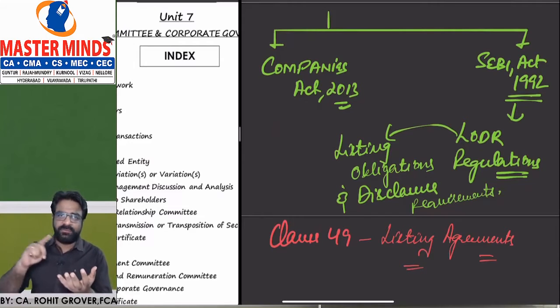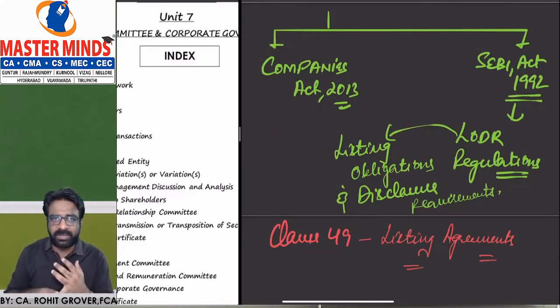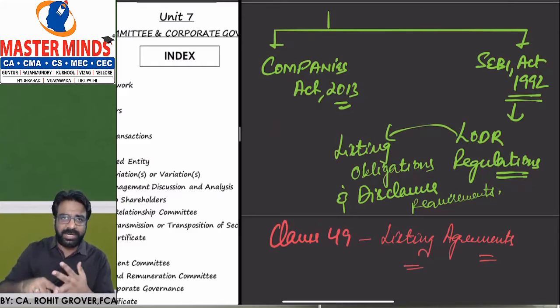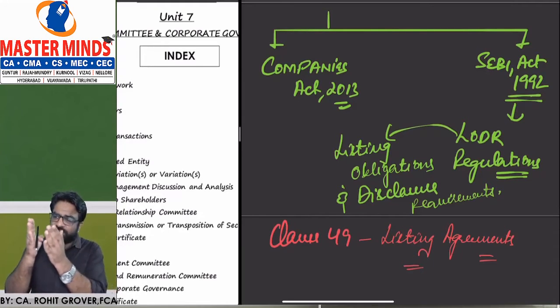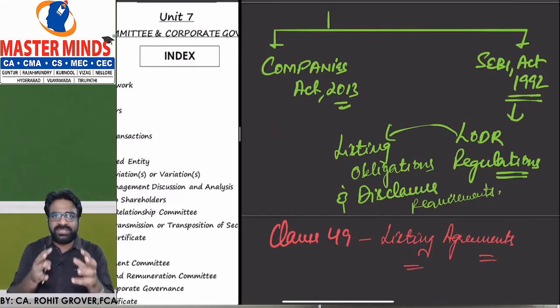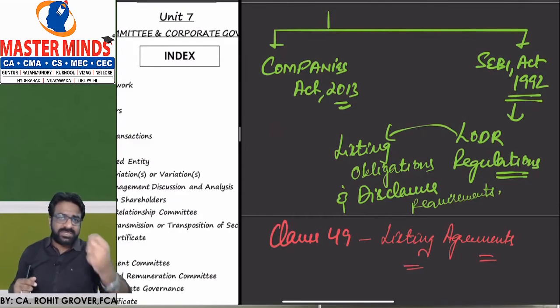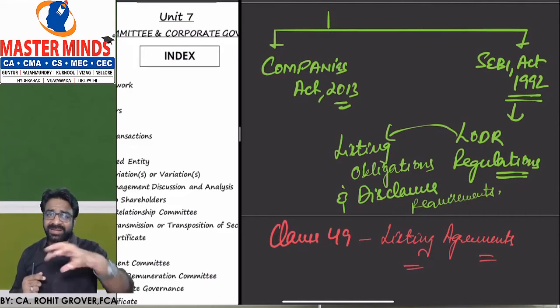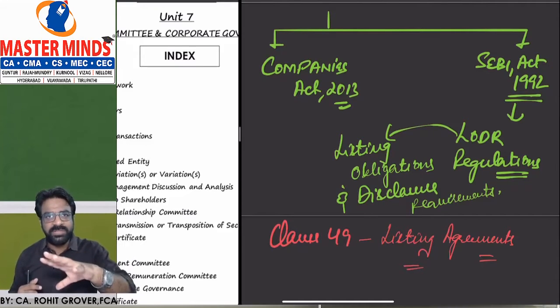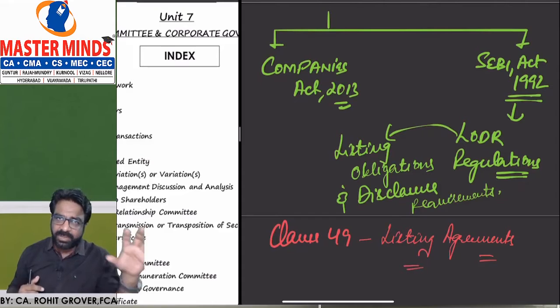It means your board of directors should have that many independent directors. You should disclose the related parties. You should have an audit committee. You should have a risk management committee. This should be the composition of the women directors. This should be the composition of executive directors and non-executive directors. Once you become a listed company, the Companies Act does not work on you; the SEBI Act governs you. Are you getting the word? The SEBI Act 1992 governs you.